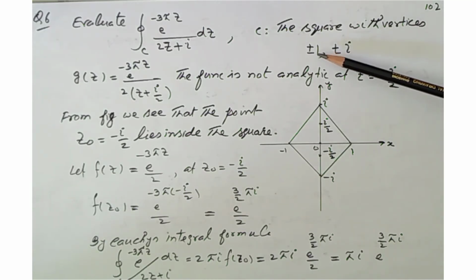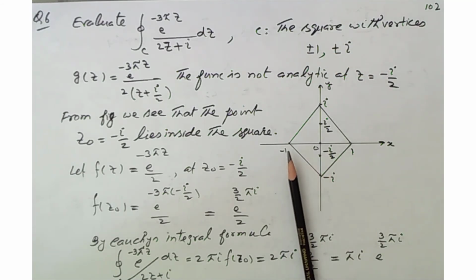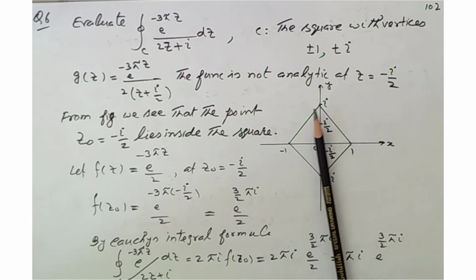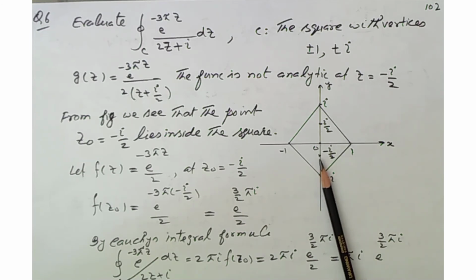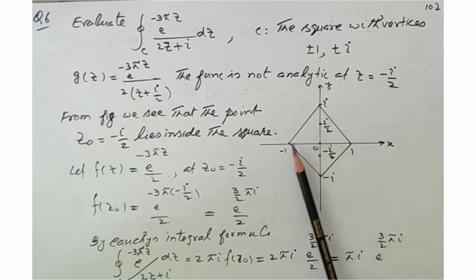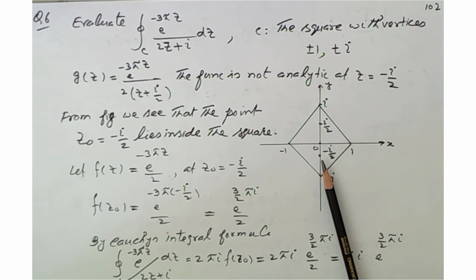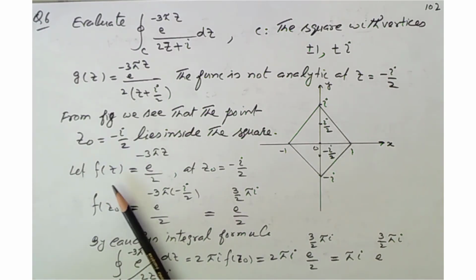Now we draw the figure, where the scale is plus or minus 1 and plus or minus iota. Here we take the point 1, this is minus 1, this is iota and this is minus iota. We complete the square, and this point is iota by 2 because from this point our length is iota. So this is midway: this is iota by 2 and this is minus iota by 2. We see that the point minus iota by 2 lies inside this square, so we evaluate this integral at the point minus iota by 2.